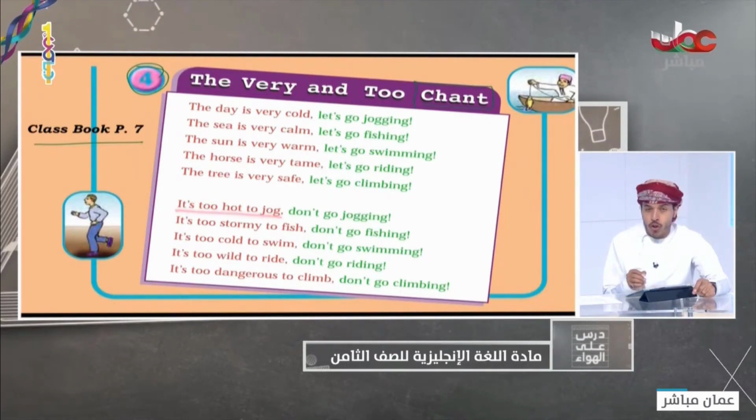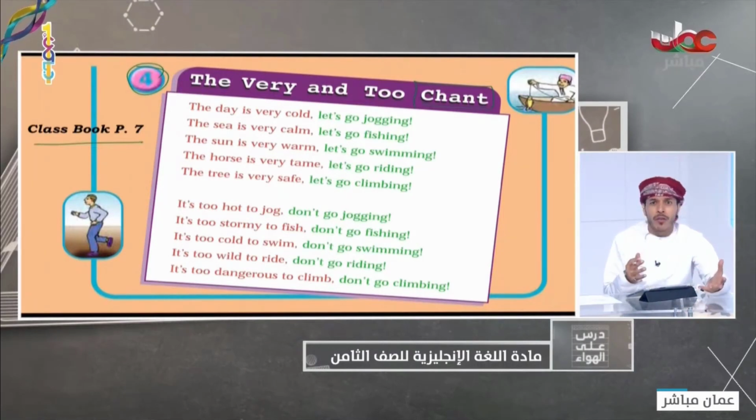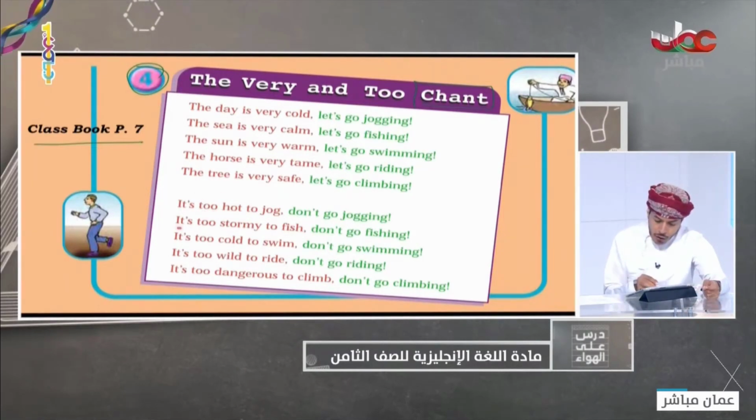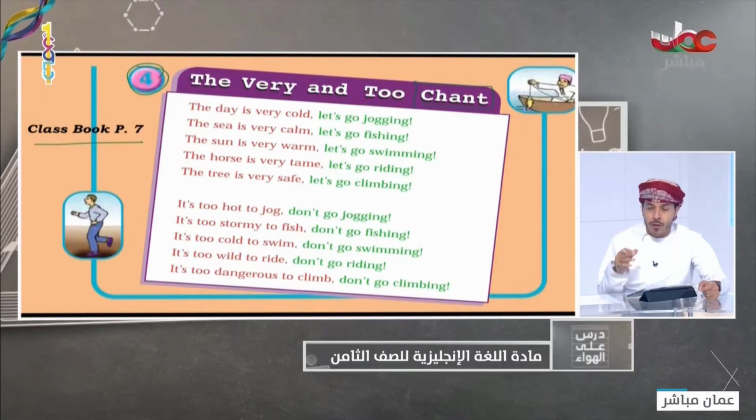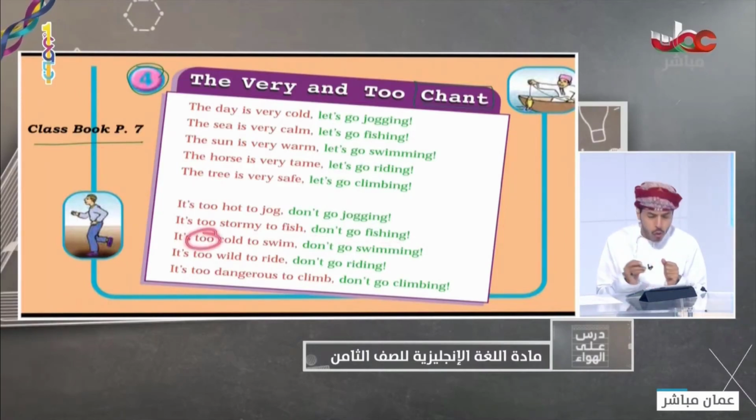It's too hot to jog. Don't go jogging, because it's impossible. It's too hot, you know. It's a negative meaning. It's too stormy to fish. The weather is dangerous, you know. We cannot go fishing now because it is too stormy. Okay, so it's not a good time to fish, so don't go fishing. It's too cold to swim.